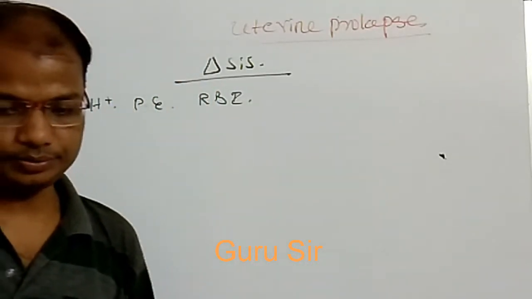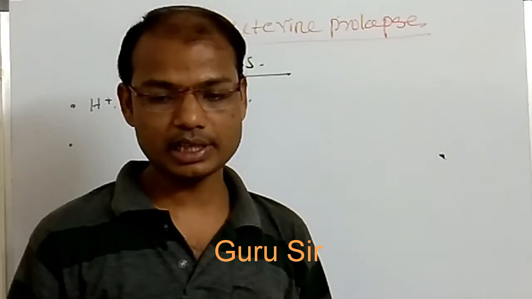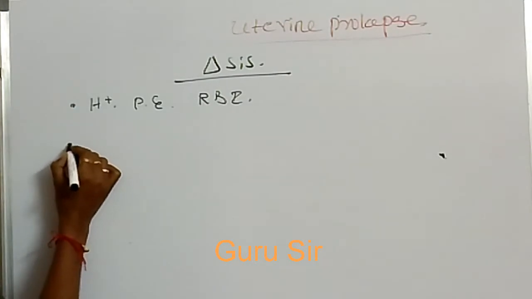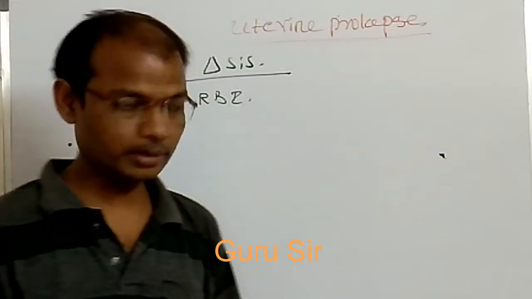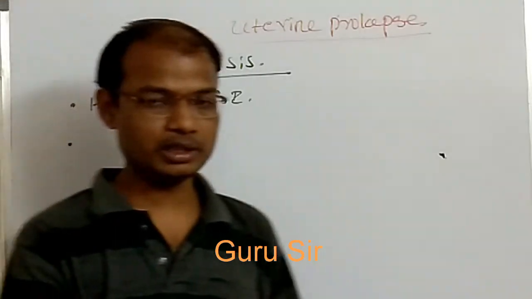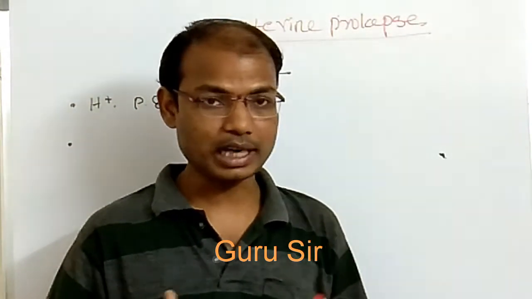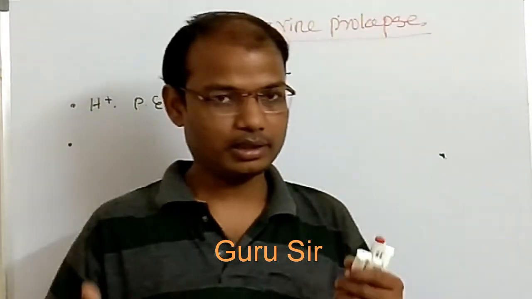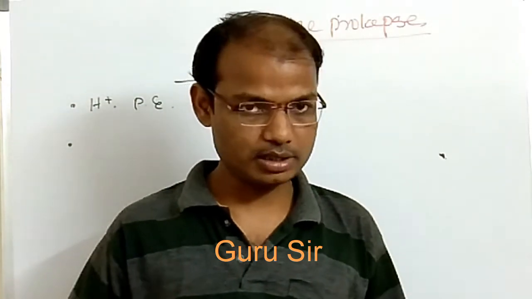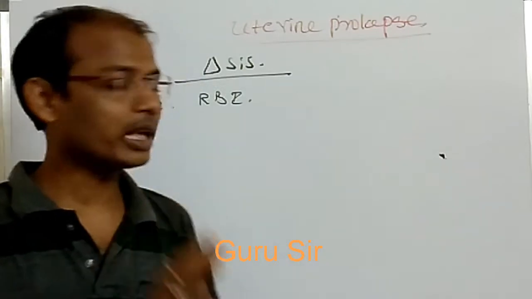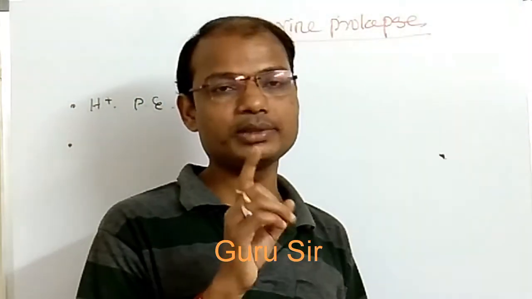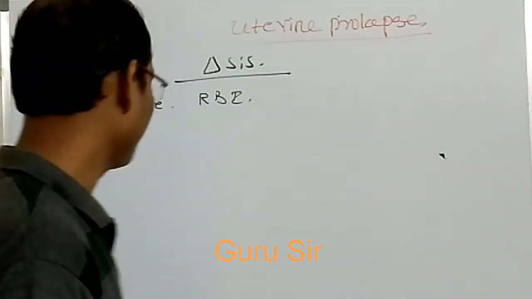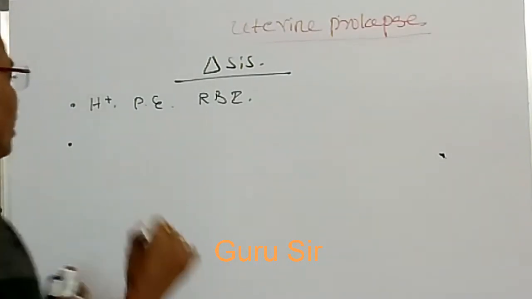Then, examination in standing position and lying down position with coughing. Explain the procedure, that means tell the patient. We should observe the patient's abdominal mass during standing and lying down positions. Tell the patient to cough. During standing position, when the female coughs, abdominal masses may appear. As well as in lying down position, observation of the abdominal masses during the coughing process is very essential and very important in uterine prolapse.